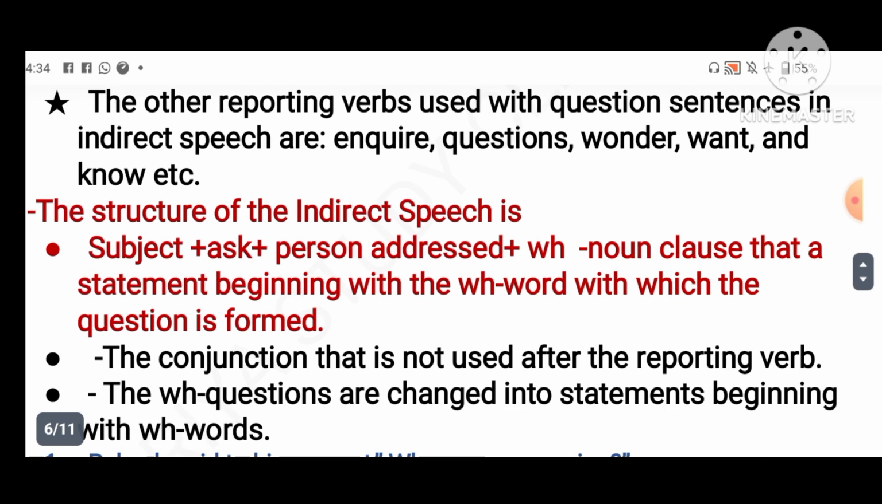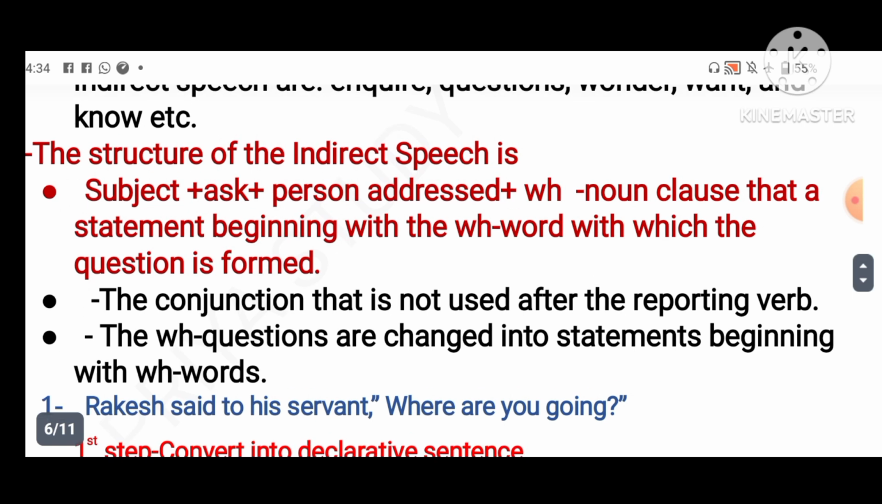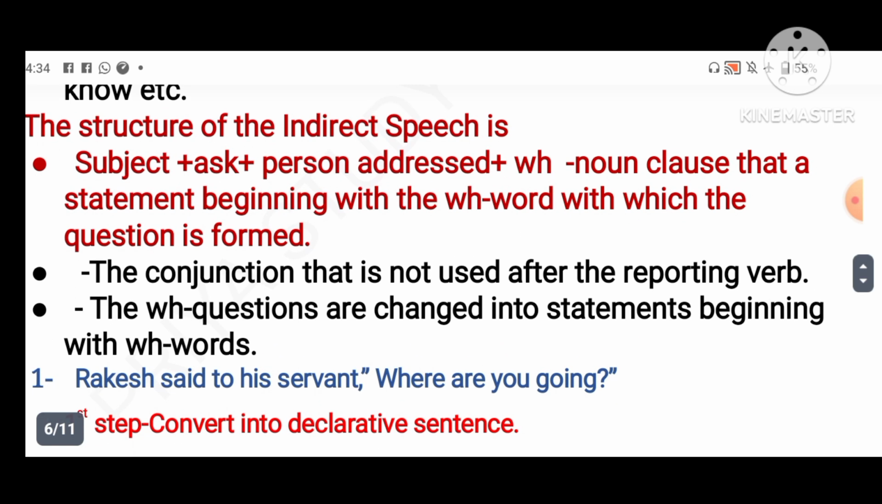So then there are some other rules. The conjunction that is not used. When we did the first indirect speech, we used the conjunction that. But when we convert interrogative sentences into indirect speech, that will not be used. Okay, so the questions are changed into statements beginning with the WH word. Simply what we will do, we have to convert into a simple sentence or statement. After that we will convert into indirect speech.